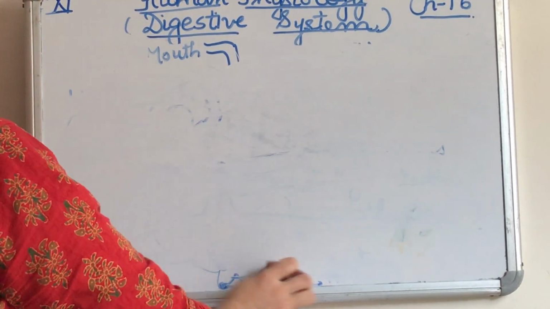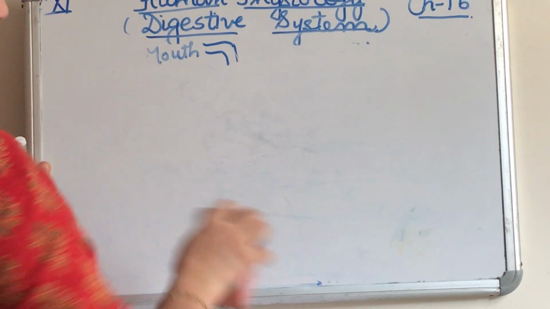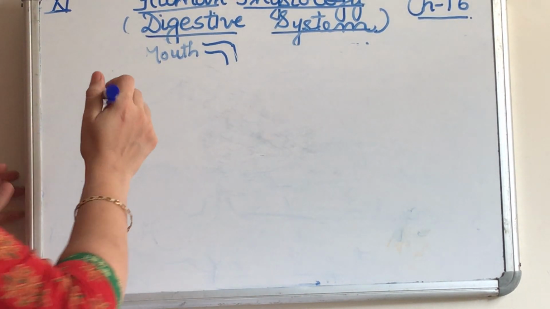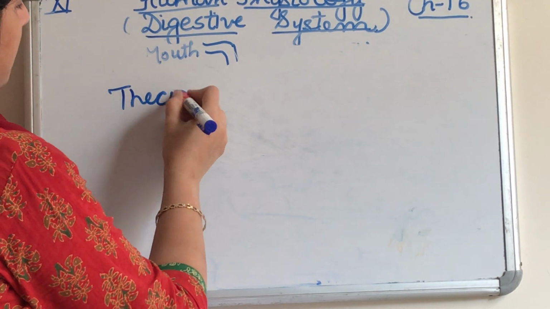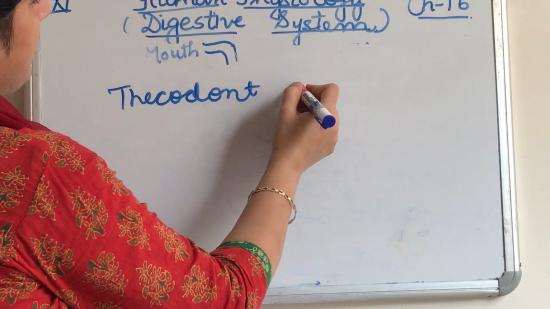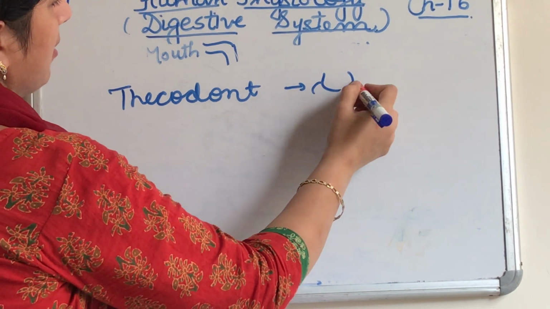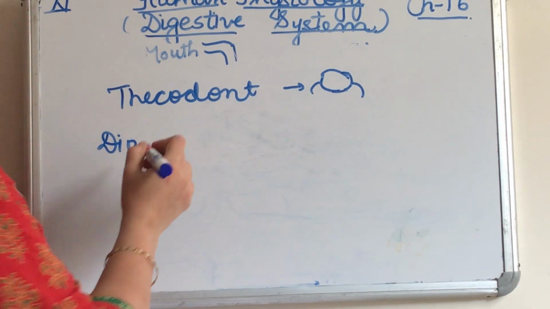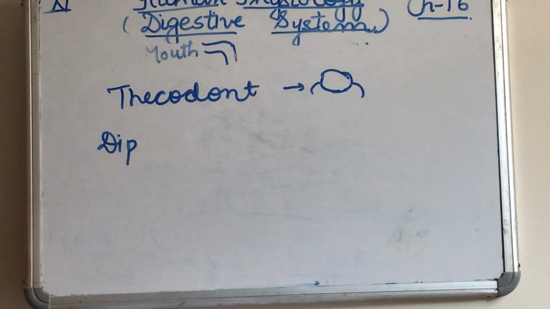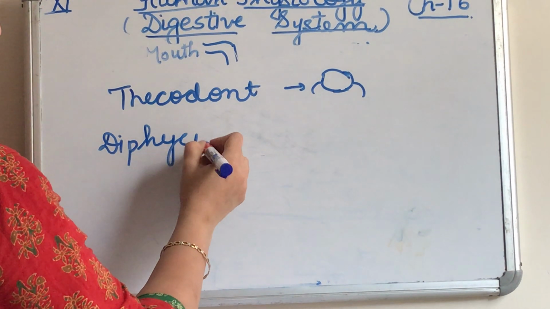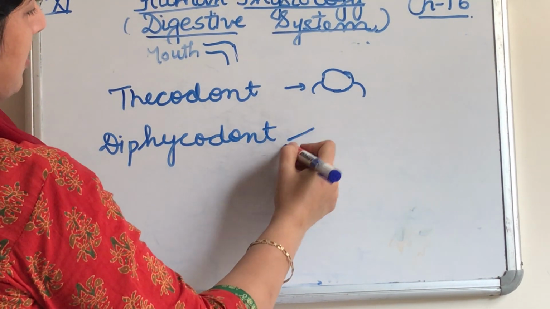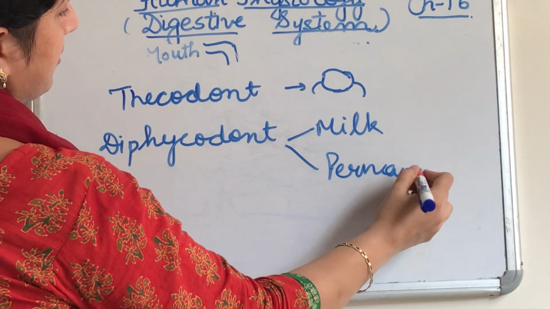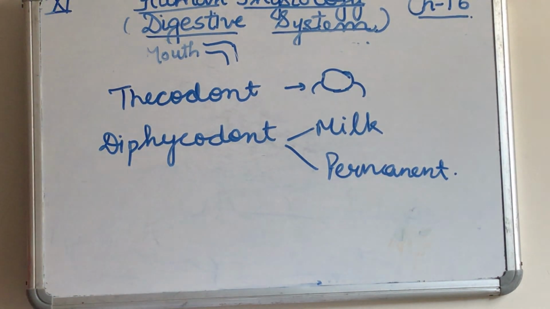Now let us discuss the teeth that I have already told you about. We have incisor, canine, premolar and molar. Then we have thecodont. Thecodont means the teeth are embedded into the gums. Then we have diphyodont. Diphyodont means the teeth arise twice: the milk teeth and the permanent teeth. This is about the teeth.